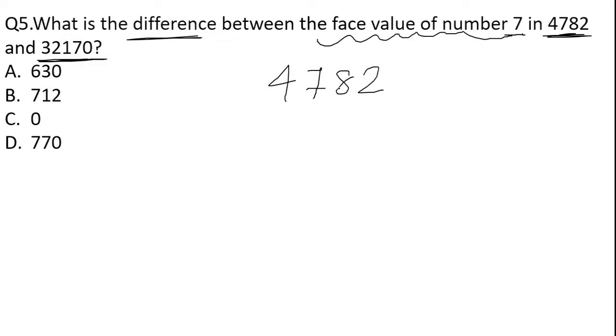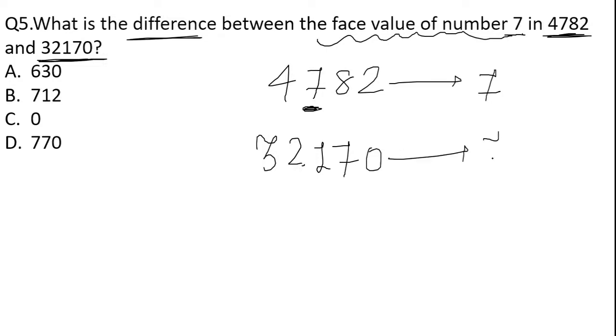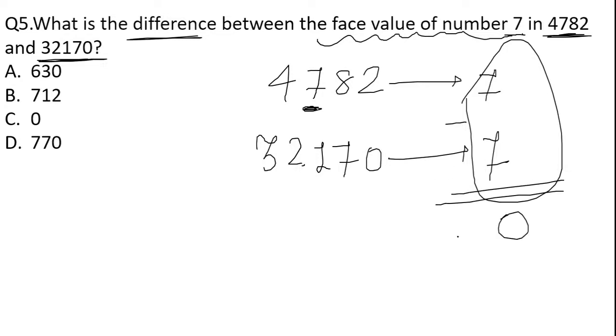The face value for digit 7 in 4782 is 7. The face value for digit 7 in the given number 3170 is again 7. So we have to calculate their difference. The difference will be 7 minus 7, which is equal to 0. So option C is the correct answer to the given question.